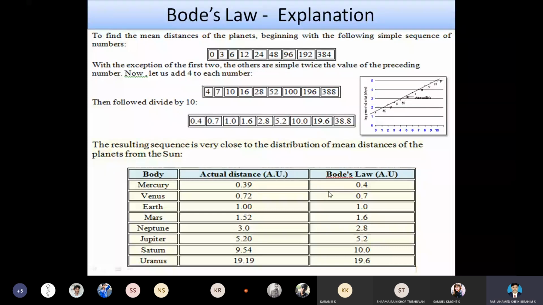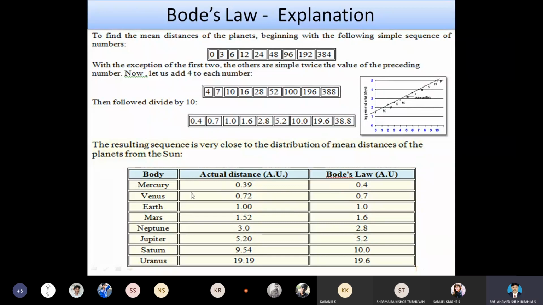The values predicted by Bode's assumption and the values measured from the sun to the planets are almost the same, nearly equal to the actual distance. This led Bode to formulate this predicted law.